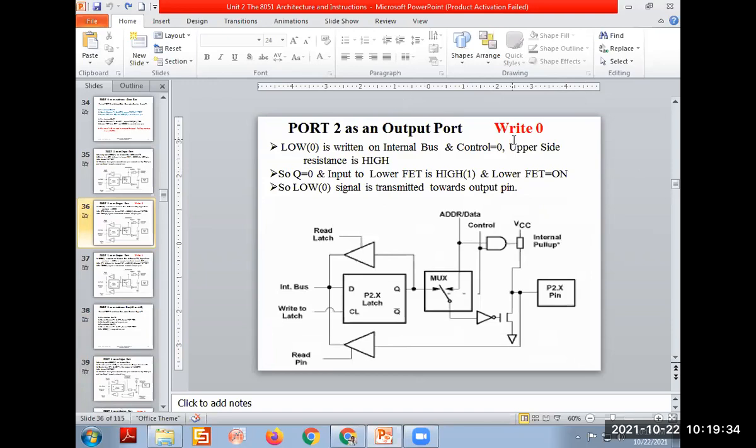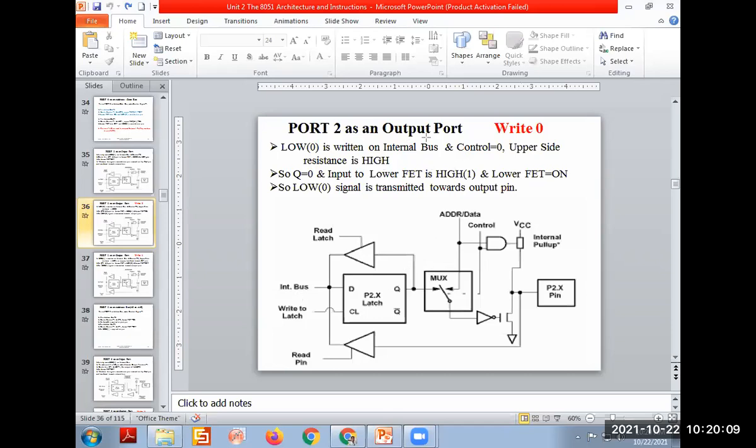Second case: port 2 as output and writing 0 on that. Port 2 as an output and writing 0 on this pin. Writing 0 means the voltage level on this pin will be 0. That means it will be grounded. That is the requirement. And things are too easy. I will take annotation and then we'll write that. Chalo. This diagram will be used for 3 cases. So just understand what I'm doing here.